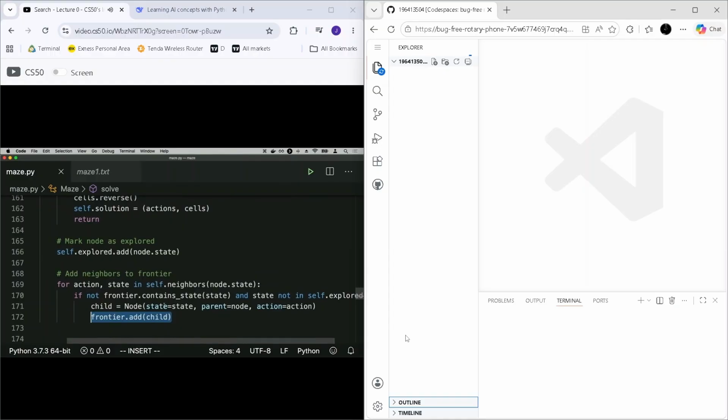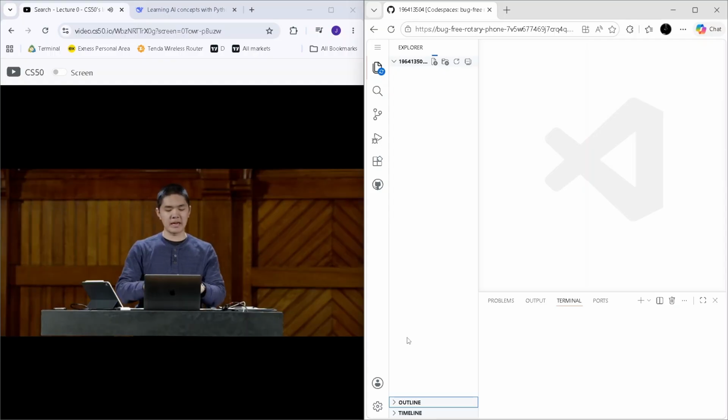So there's a fair amount of syntax here, but the key is not to understand all the nuances of the syntax. Feel free to take a closer look at this file on your own to get a sense for how it is working. But the key is to see how this is an implementation of the same pseudocode, the same idea that we were describing a moment ago on the screen when we were looking at the steps that we might follow in order to solve this kind of search problem.